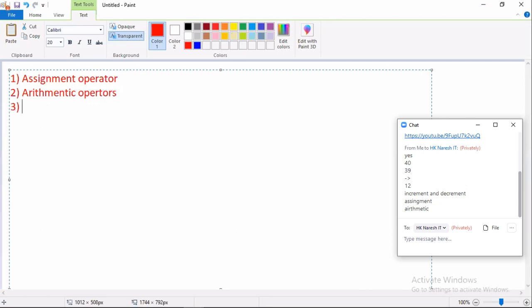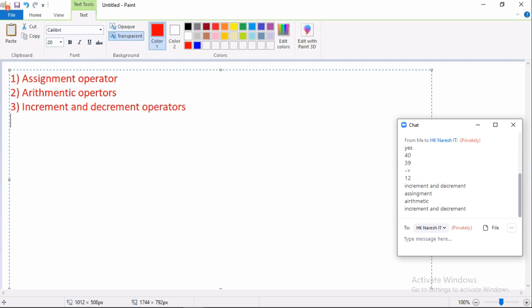Third operator is what? Still calculation. What are they? Increment and decrement operators. Fourth category operators are what?